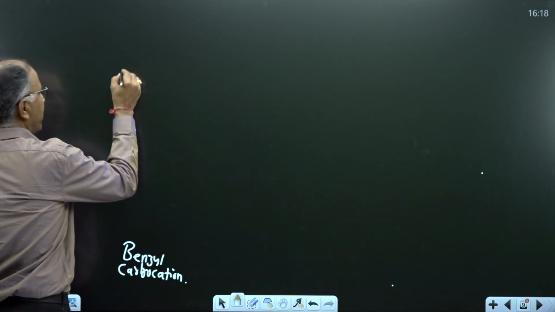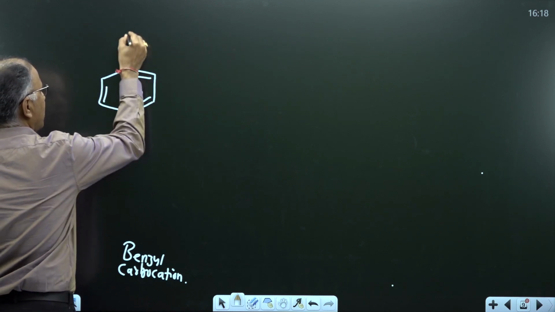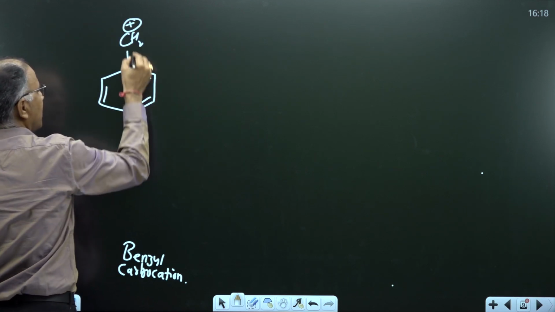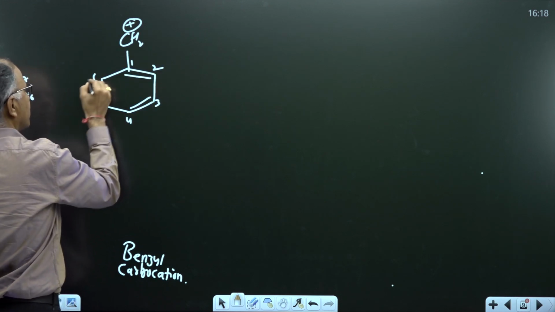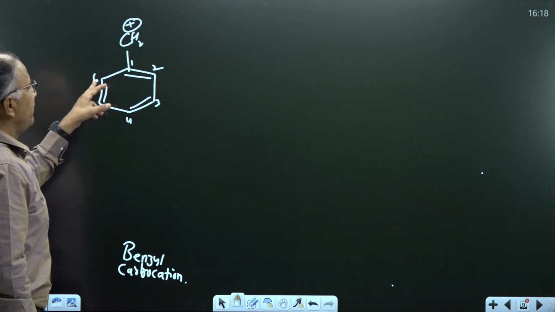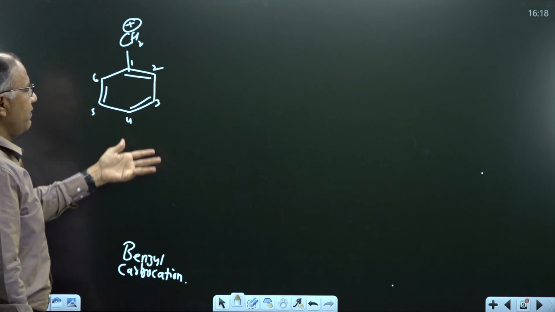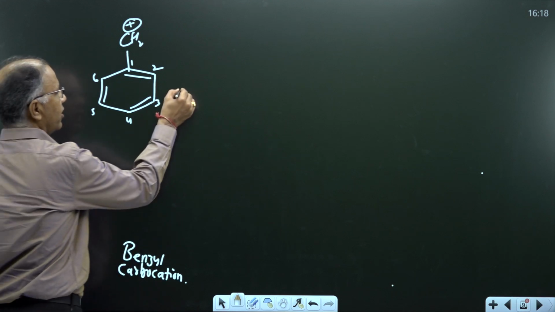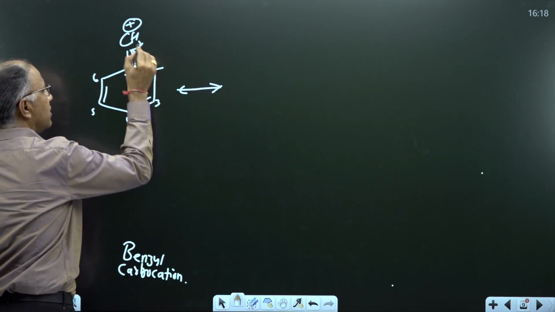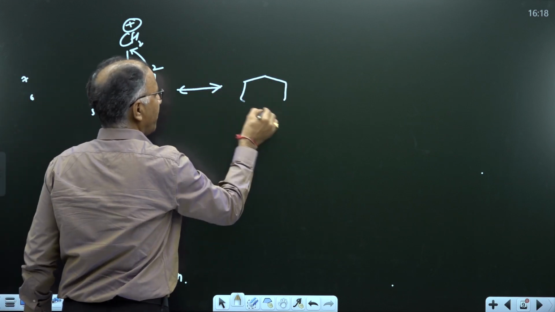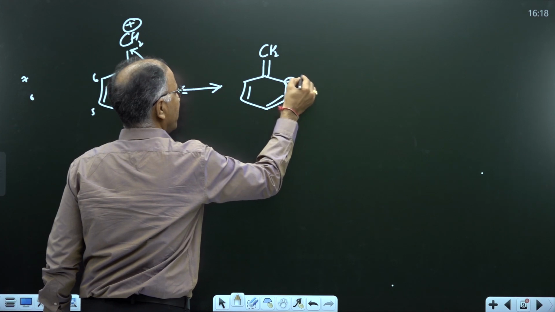Let me explain you resonating structure of benzyl. So let us consider the pi bond in between 1, 2. Or you can take pi bond between 1, 2 or 1, 6. The answer remains same. Now how the answer remains same, I will explain you at the end of the solution. Now first of all, double bond conjugation with positive charge. This means the pi bond will move upward. Now where will be the positive charge? Positive charge will be on second carbon.